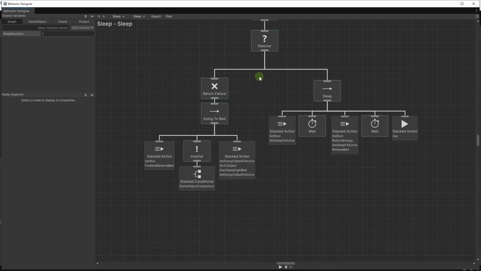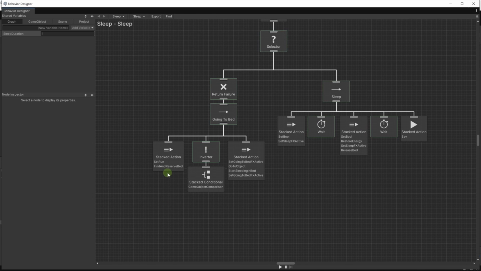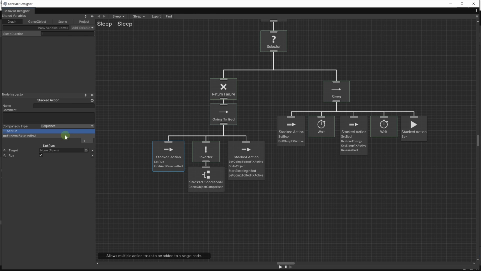Okay, great. Let's see what we're doing here in the sleep branch. We have find and reserve bed. In case we have reserved a bed and we're interrupted on the way there, we need to release the reservation. Otherwise, perhaps your NPC will get into a fight and perhaps they will get knocked out or even killed. So in this case, the villagers will not be able to use that bed, even though it belongs to someone who is no longer with them, which is also ridiculous.